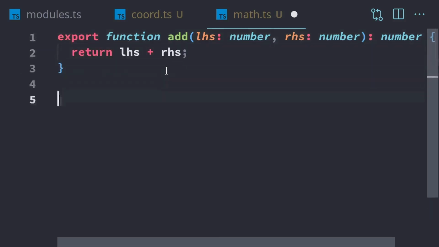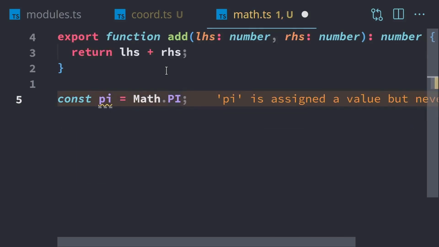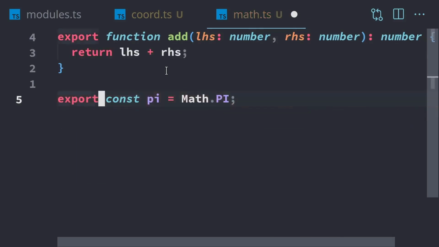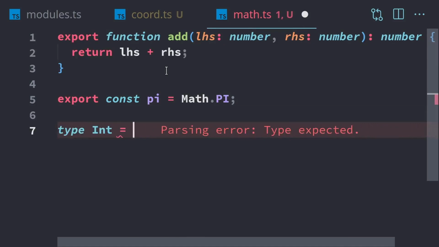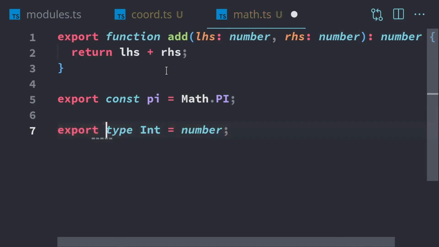We can also do this for constants. So let's say we have pi by accessing Math.PI. And we want to export that. We can export that as well. And we can create a new type. Let's say we want to have int mean number. And we can also export that. So all of these will be available outside of this module.